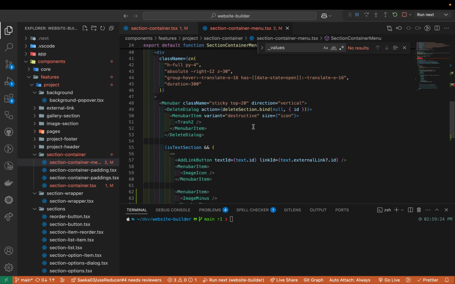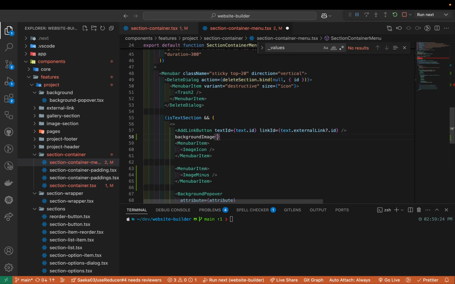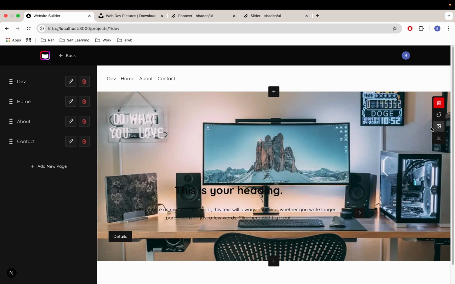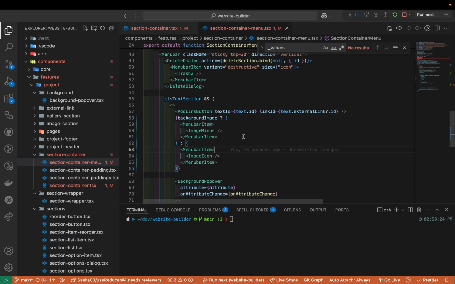So when backgroundImage is truthy, then I'm gonna show something, otherwise show a different thing. So here, when it's truthy, I'm gonna show minus. Okay, if it doesn't exist, then I'll show just a regular image. Okay, so currently we don't have an image based on what I see, but here it's showing, but we need to change the state anyway. So this is how it's looking. So let's try to remove first.